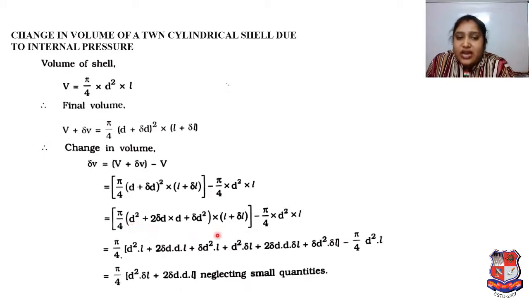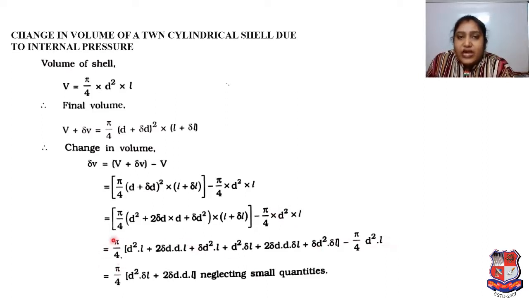Here the simplification is in between the terms: D square L plus 2 delta D into L plus delta D square L, plus D square delta L plus 2 delta D into delta L plus delta D square into delta L, minus pi by 4 D square L.